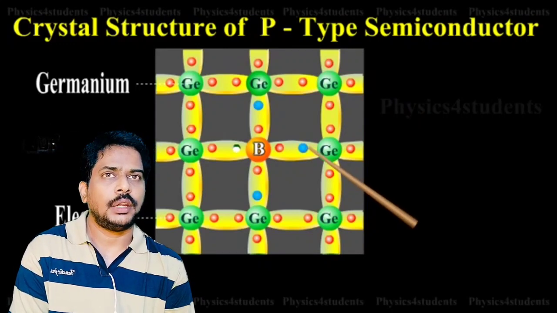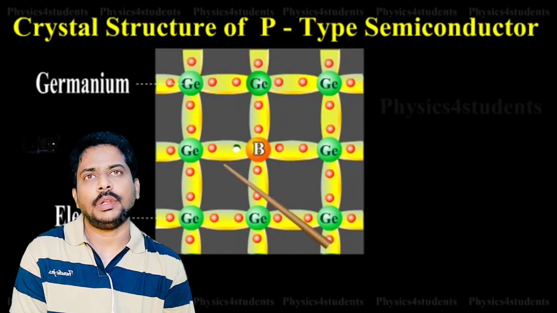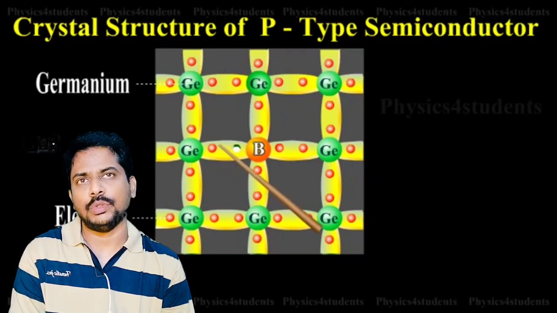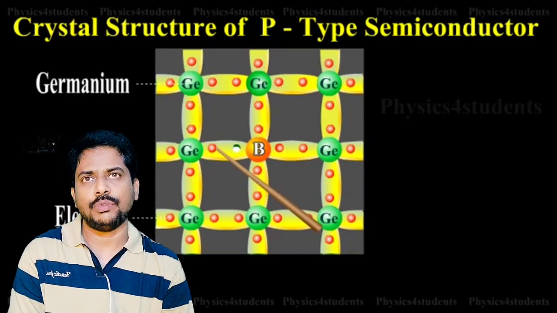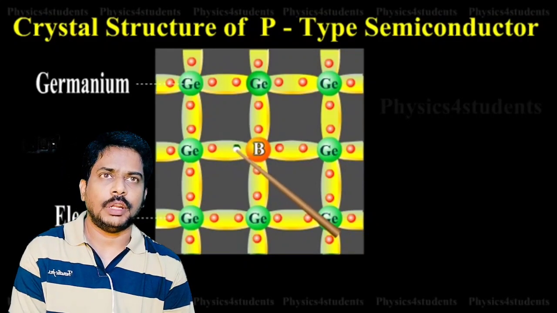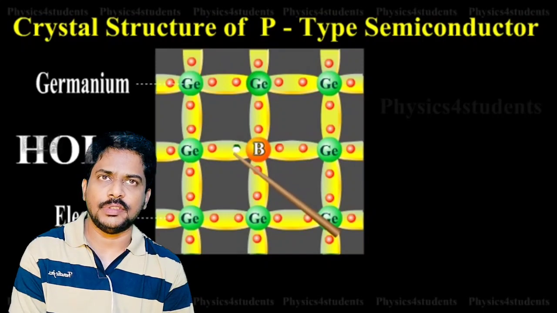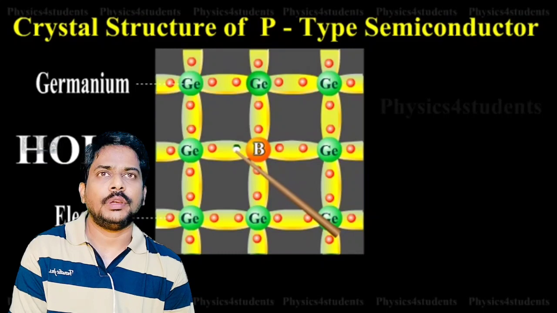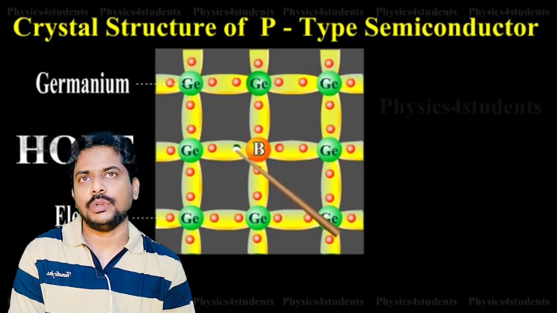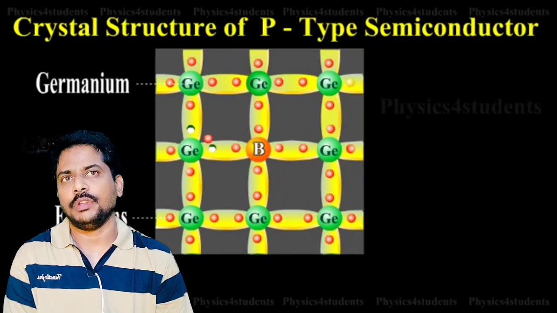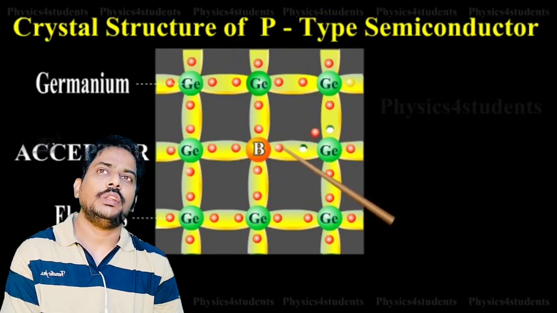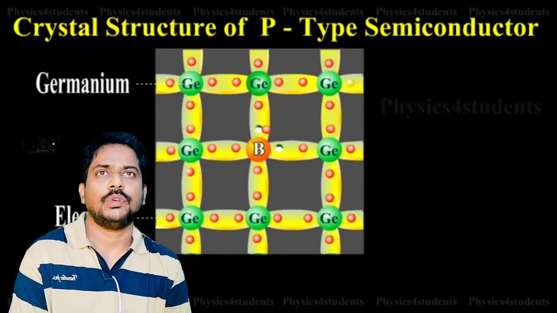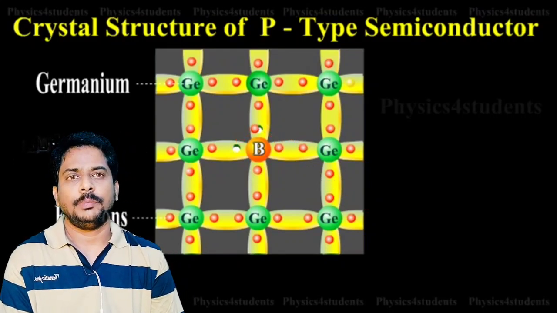Now the adjacent electron will try to jump into the temporary place which is created due to the lack of an electron in a particular position. That is how the electrons shift from one place to another, creating a hole at the place from which it has jumped. If the electrons jump from left to right, the holes will move from right to left, or vice versa. So holes and electrons move in the opposite direction to each other. That's what I say. And this is the p-type.